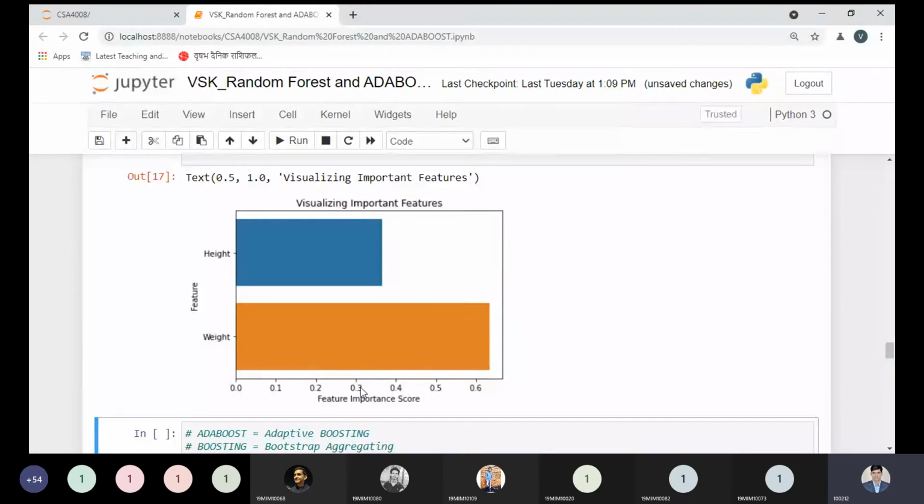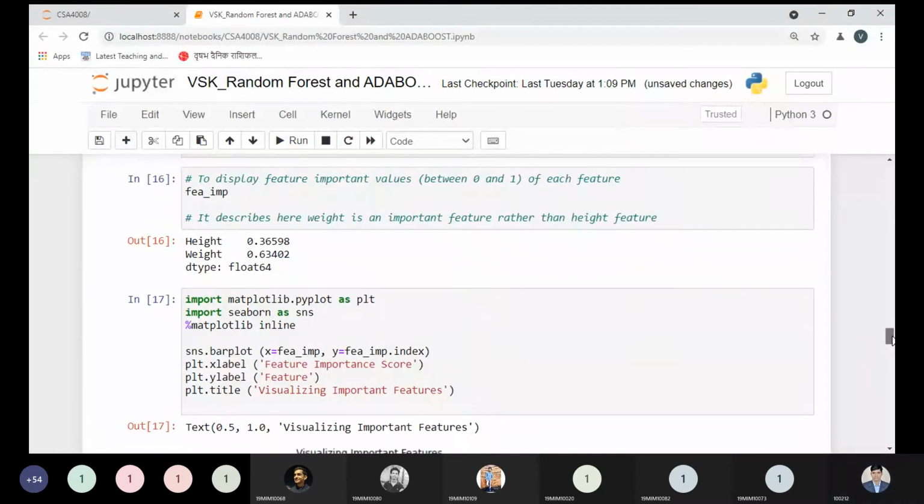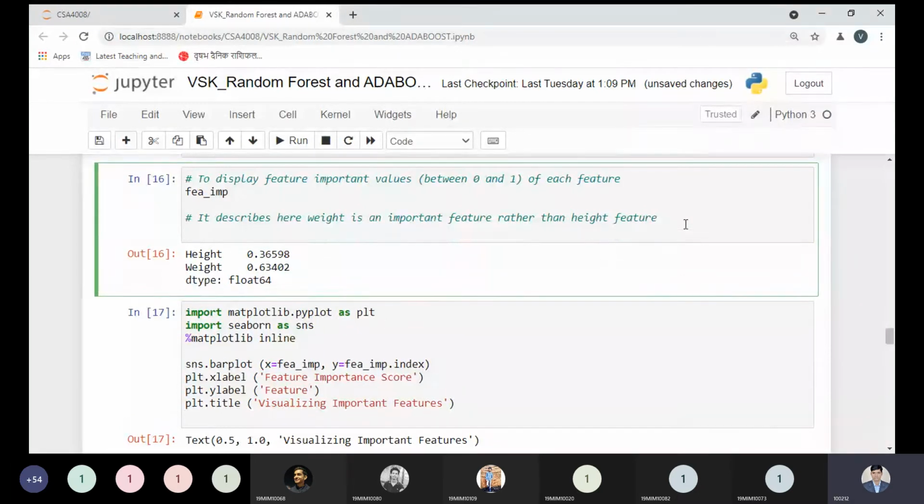We can pass the names of those columns, or we can pass all the columns, and by printing the p underscore info variable, we can see which feature is important. No problem, we can do that. So we can avoid or remove the overfitting or underfitting problem by selecting the important features. So why are we doing this? By selecting important features,